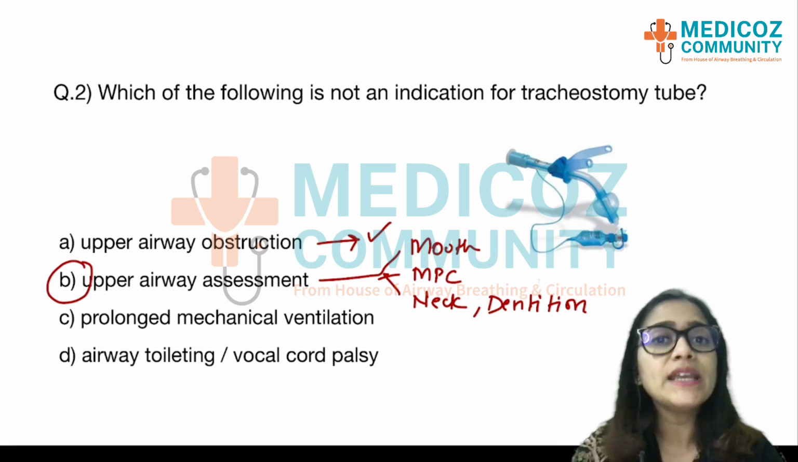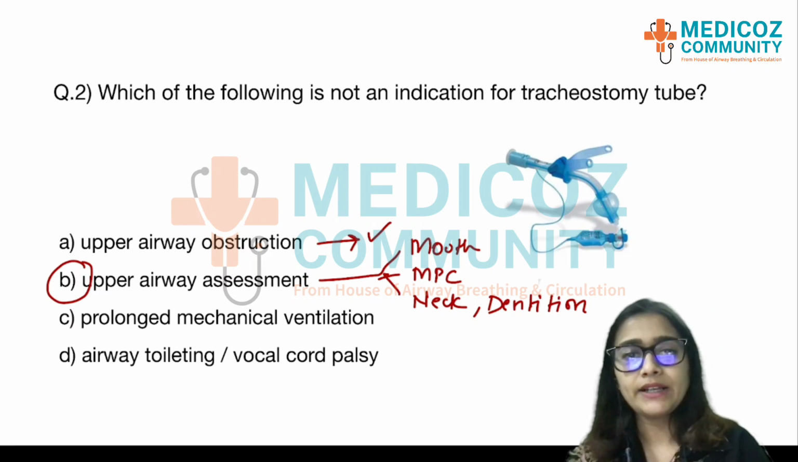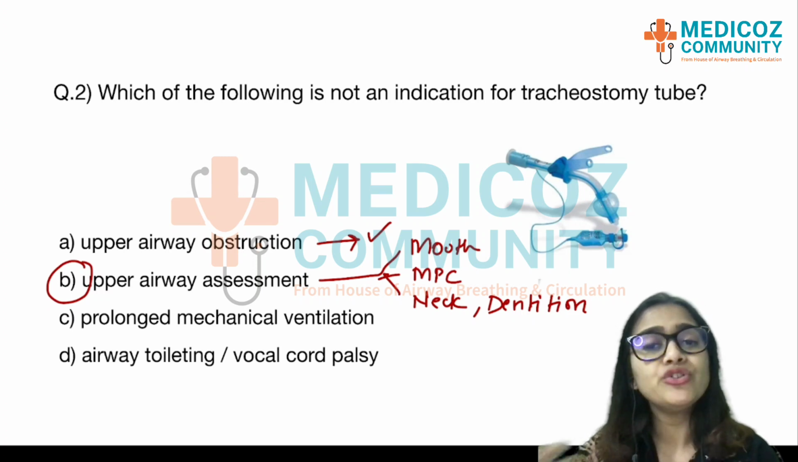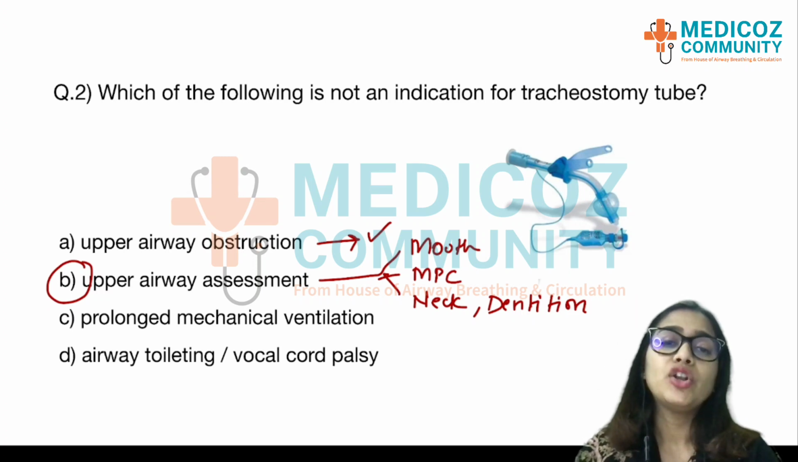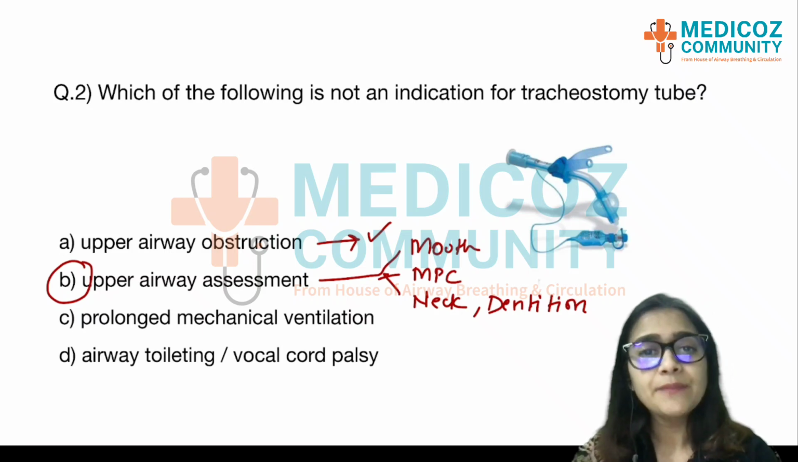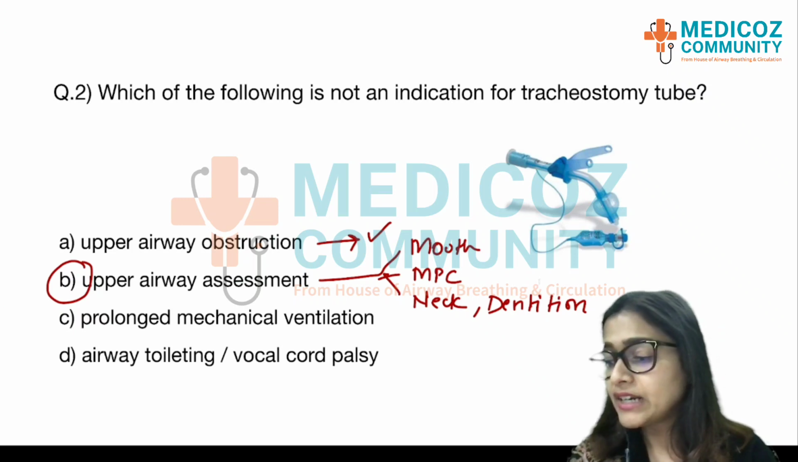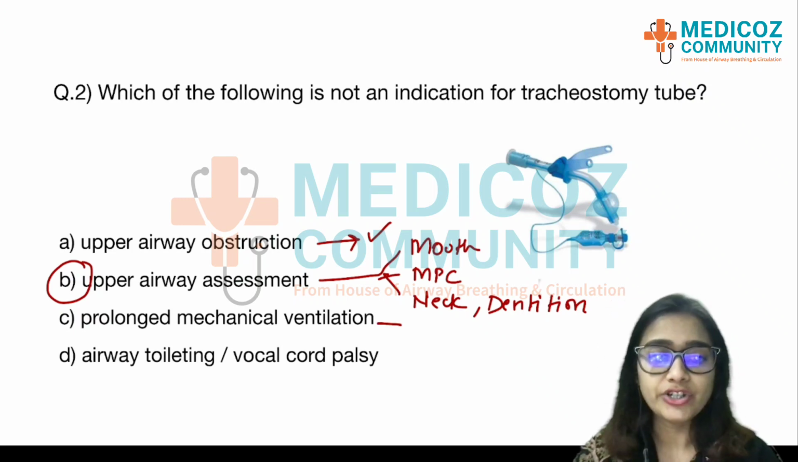But we cannot keep endotracheal tube for more than 21 days. Otherwise, it will cause a lot of problems in the trachea. It will lead to tracheal stenosis. There will be a lot of edema there, and hence long-term ventilation needs a definitive airway which can stay in long term, and that definitely becomes a tracheostomy indication.